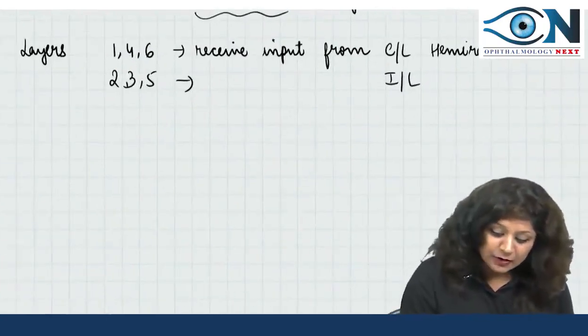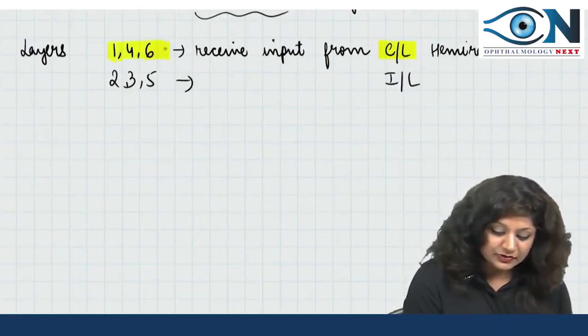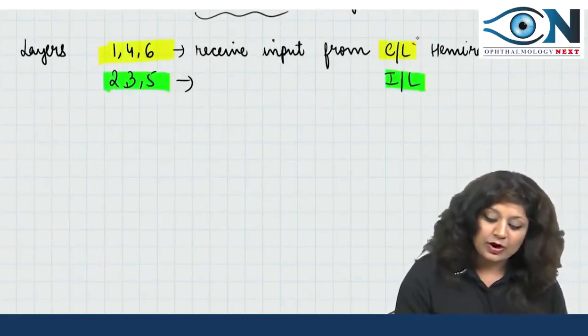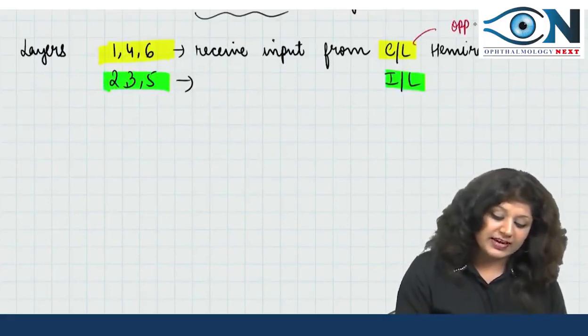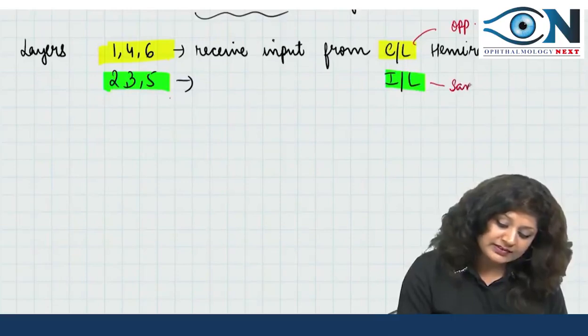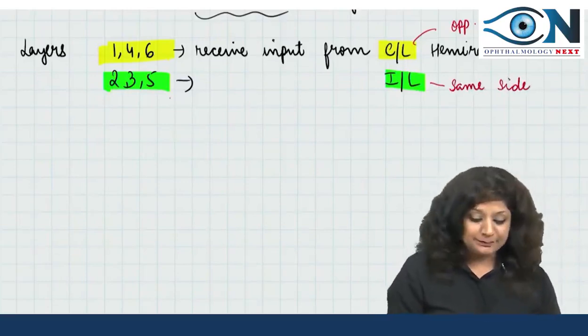Now what is the meaning of contralateral and what is the meaning of ipsilateral? Contralateral means opposite side, while layers 2, 3, 5 receive from the same side.